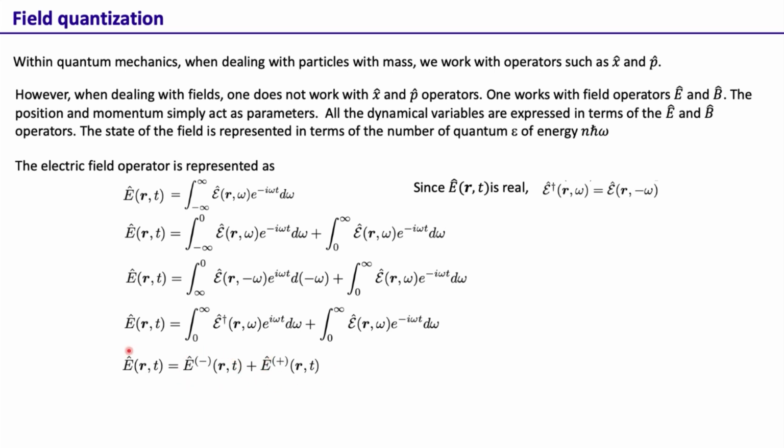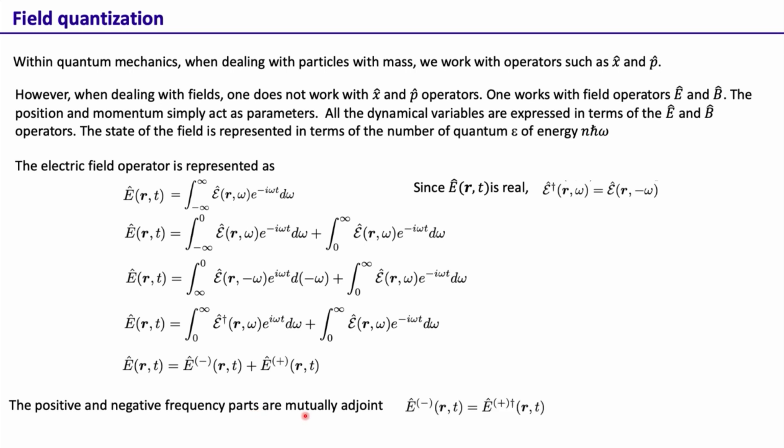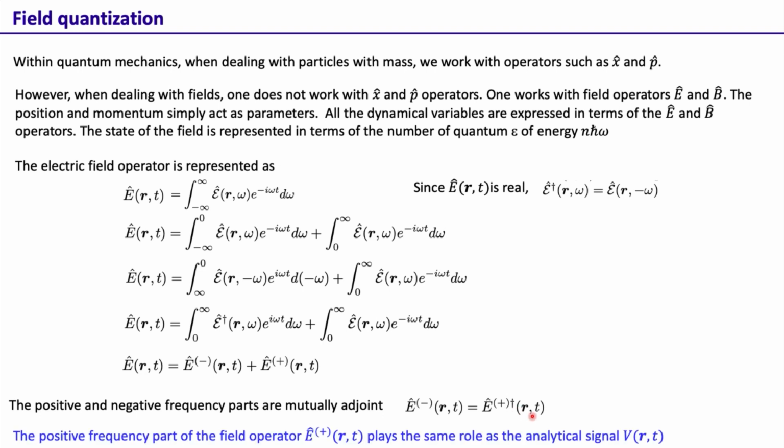So this is the total electric field operator, this is the electric field operator corresponding to the positive frequency part, and the electric field operator corresponding to the negative frequency part. And the positive and negative frequency parts are mutually adjoint. That means E minus(r, t) is equal to E plus dagger(r, t), and let me mention here that the positive frequency part of the field operator, this E plus(r, t), plays the same role as the analytic signal V(r, t).